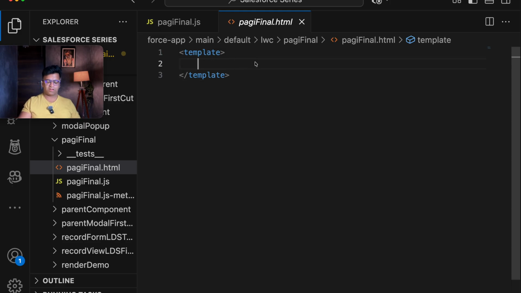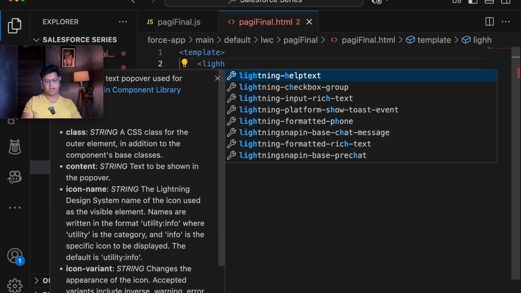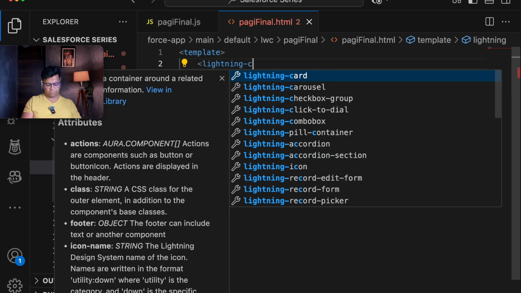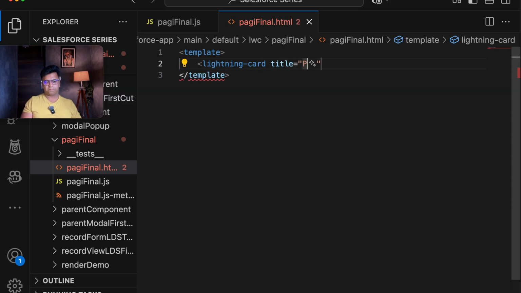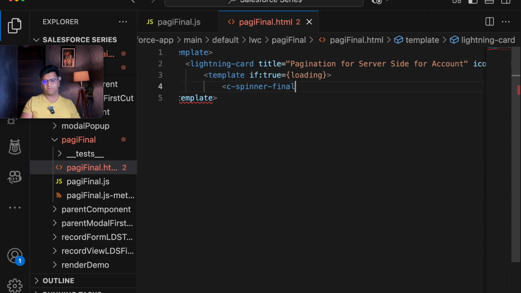The first thing that we need to call here is lightning-card. I will be taking the title as pagination for server-side for account. Further, I will be taking the icon.